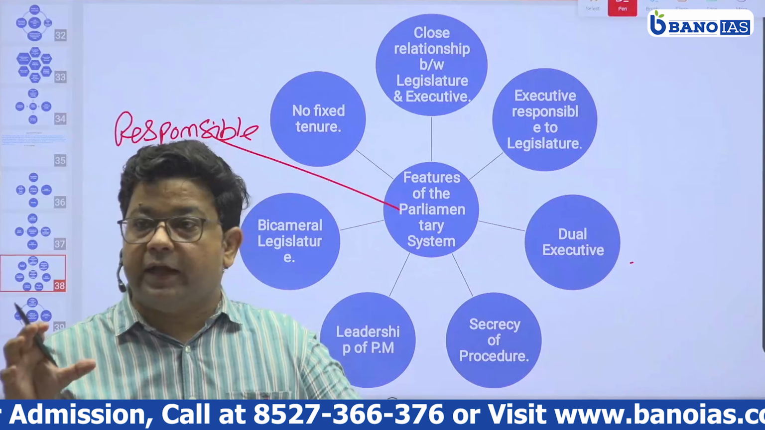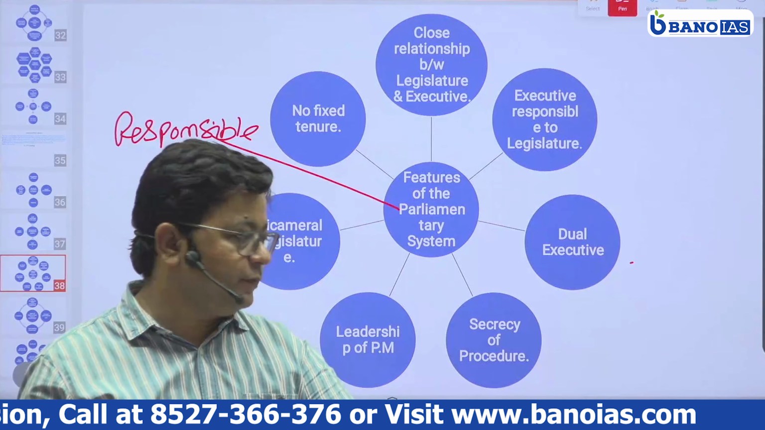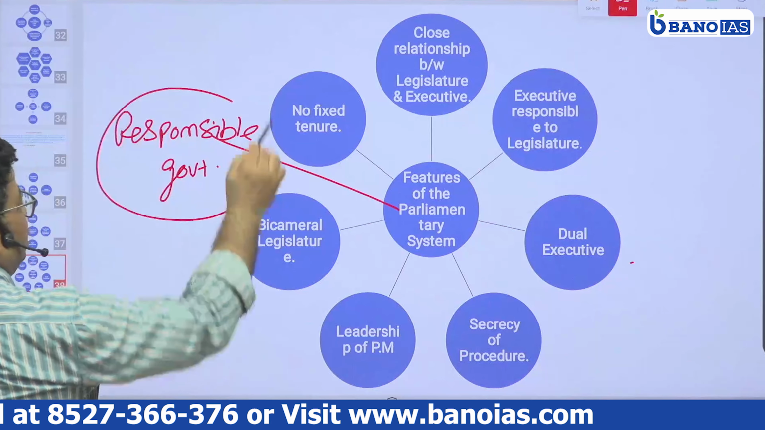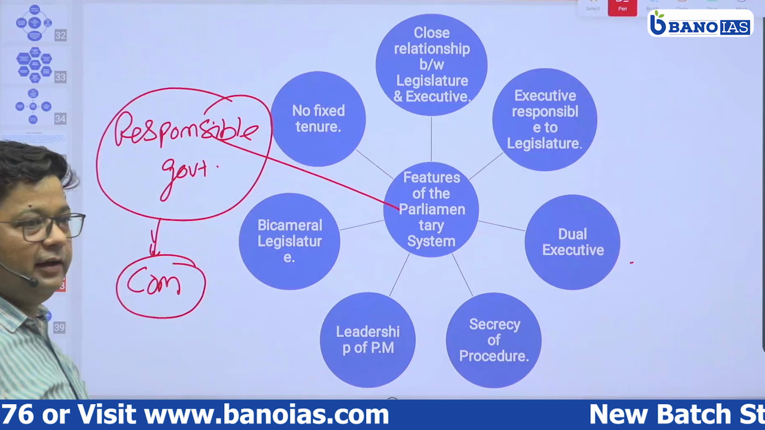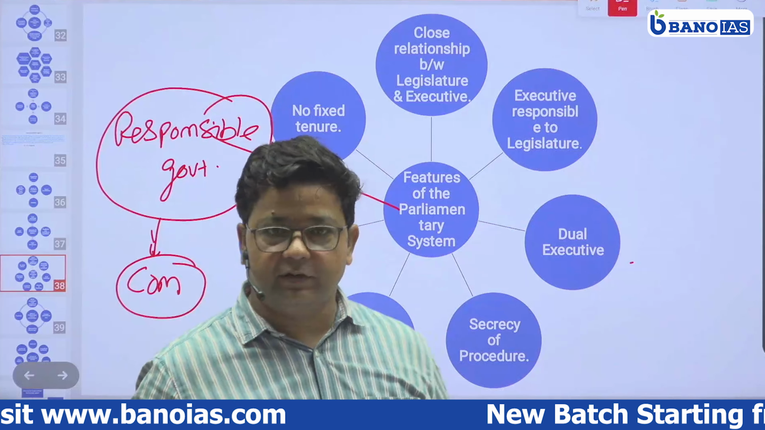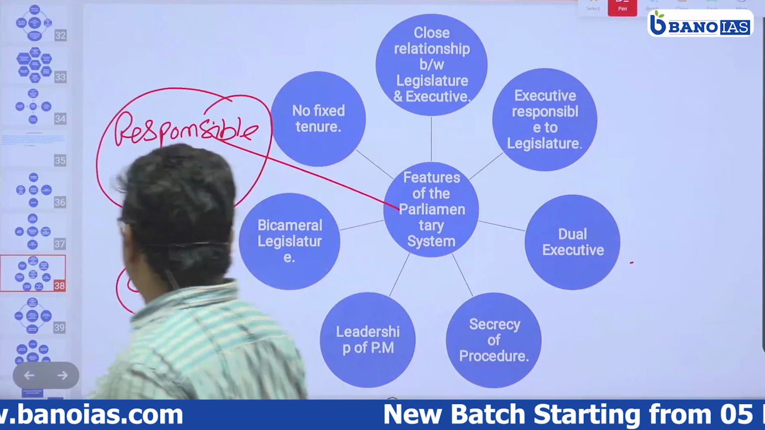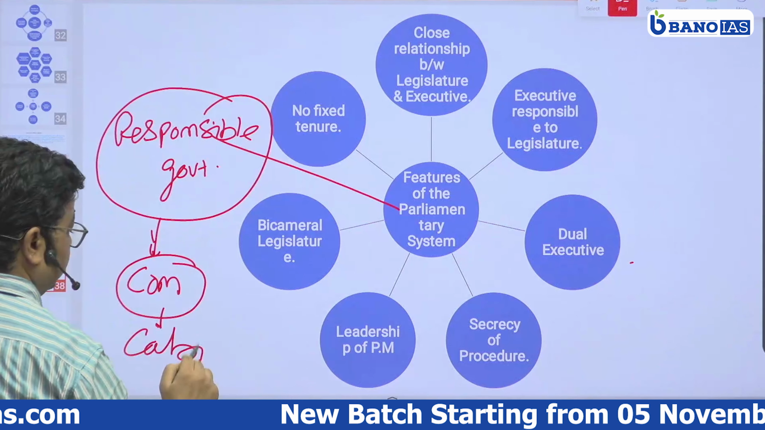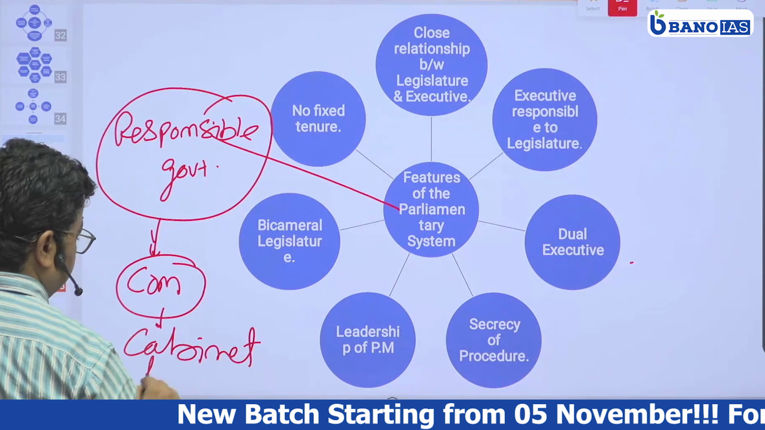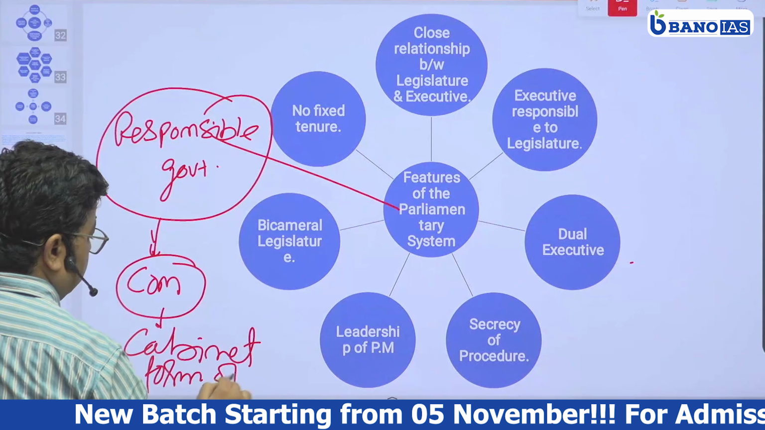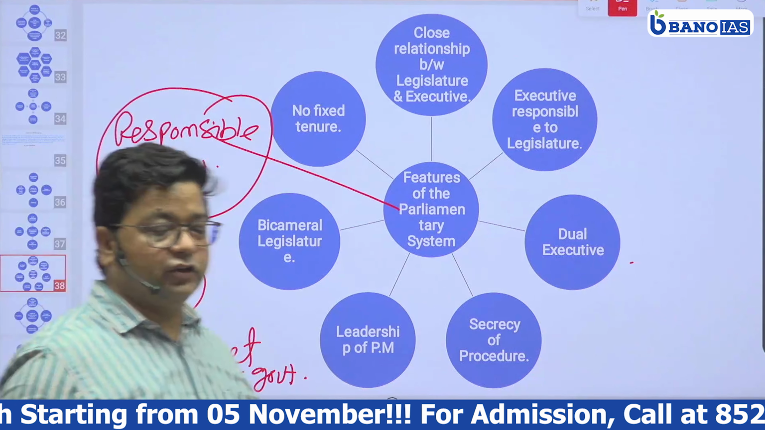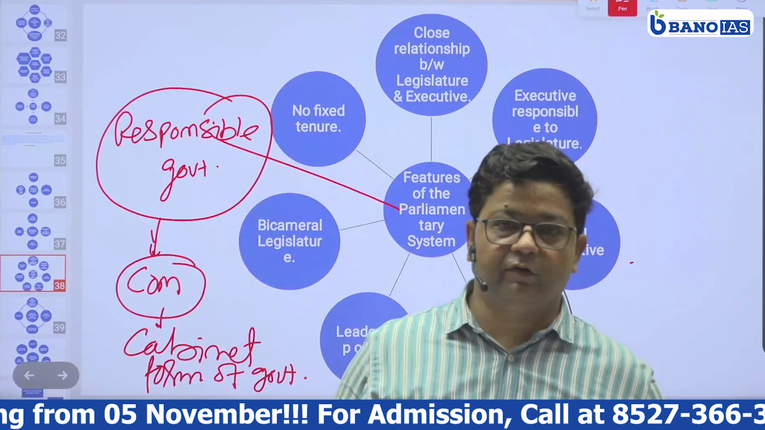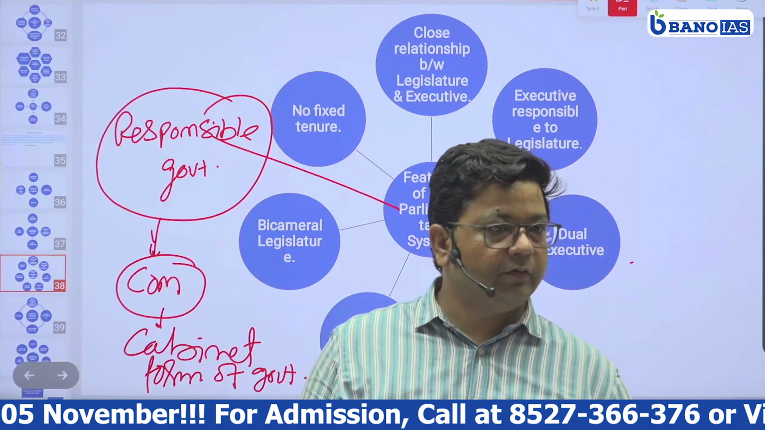Why? Because the executive part of the government, responsible government, has been run through the executive, and that executive is known as a council of ministers, right? So because of the nature of this, it is also known as a cabinet form of government, and it is also known as a Westminster type of government, Westminster form of government.